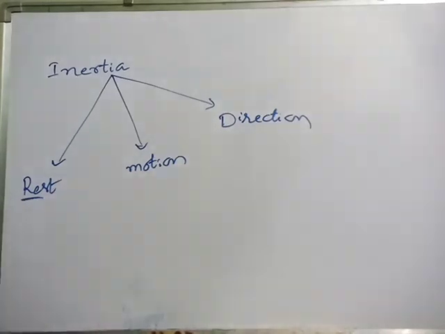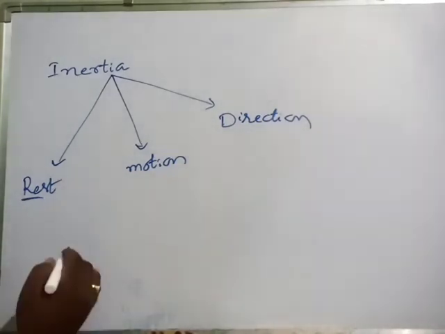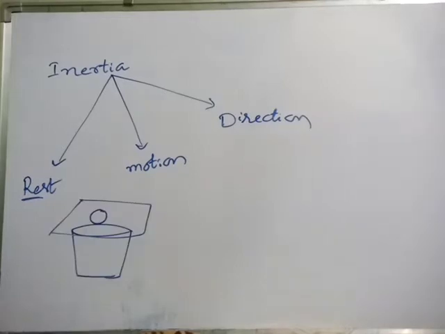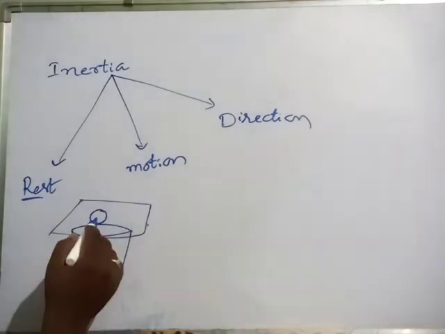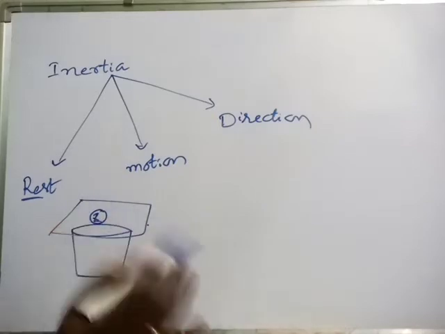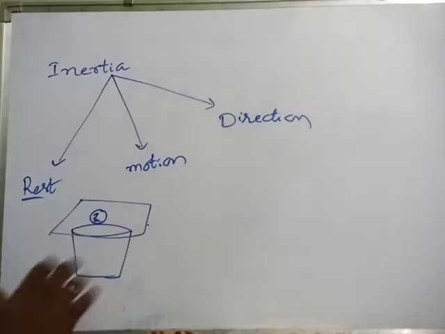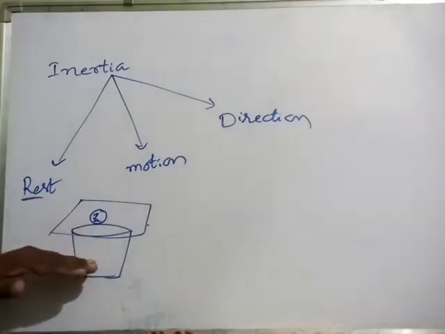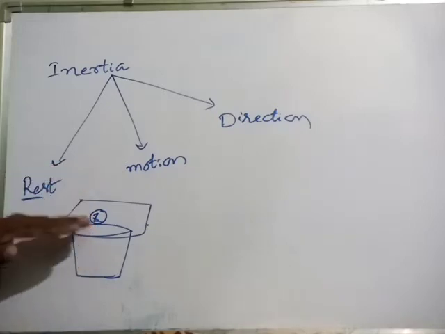For example, inertia of rest. See here: a transparent glass, a cardboard, and a one rupee coin. On the glass I placed the cardboard, and on the cardboard we place the coin.